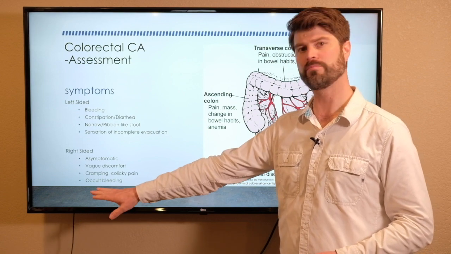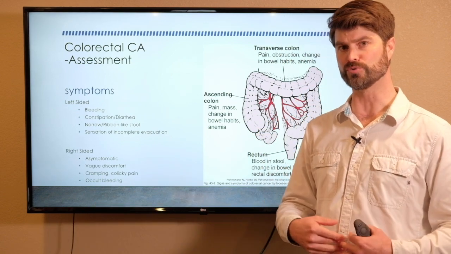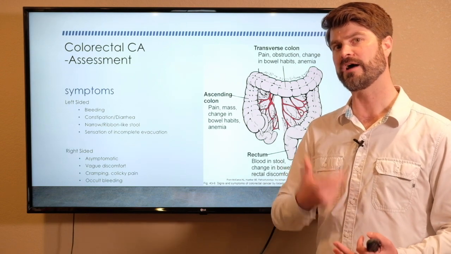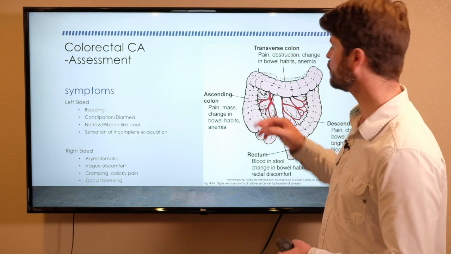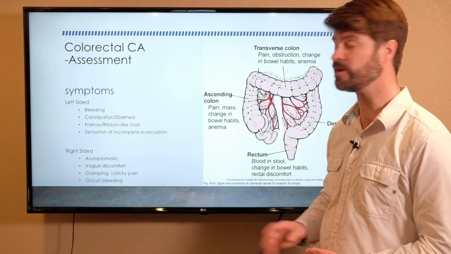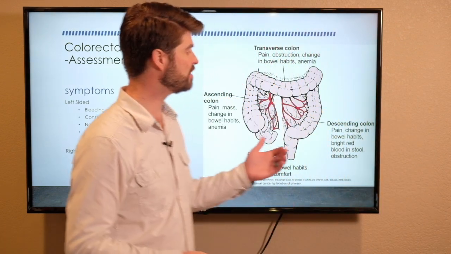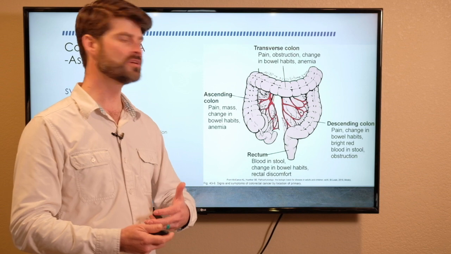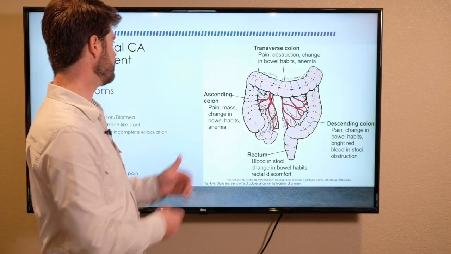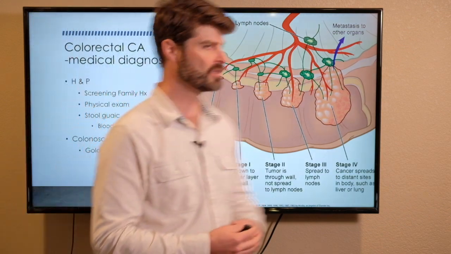And also occult bleeding. Occult bleeding meaning there's going to be blood in the stool. So not streaked on the outside of stool, but mixed into the fecal matter because all the feces is still liquid at this phase of the gastrointestinal cycle. So those are the differences in how we're going to look at these things as to where the tumor is going to be and how we might identify that in our patient.